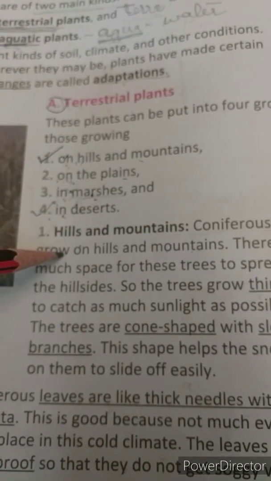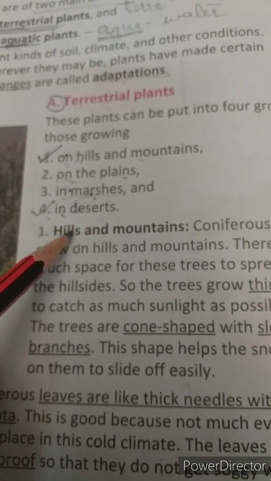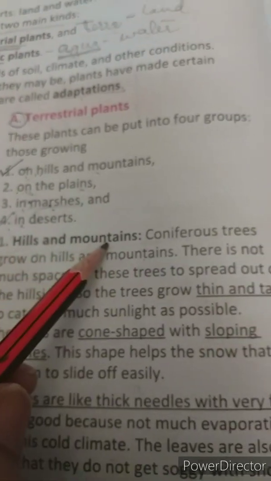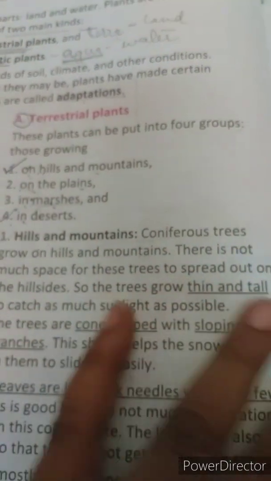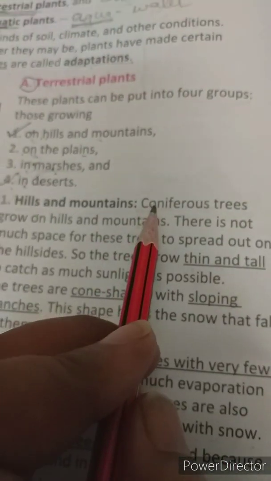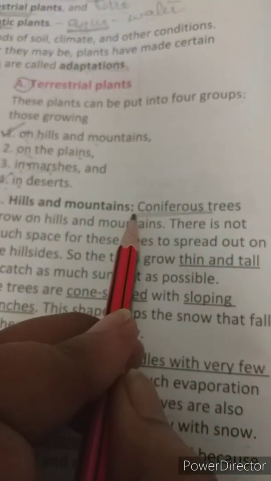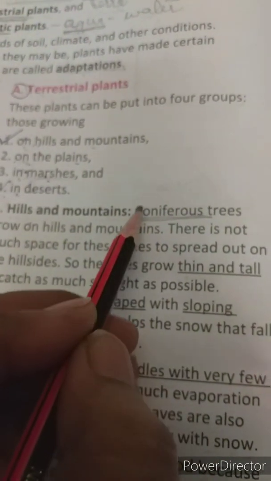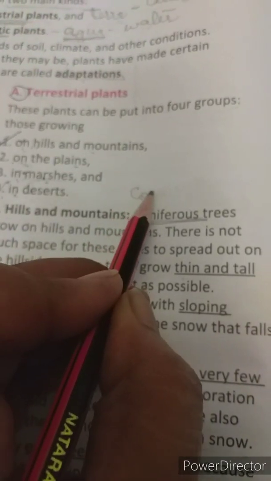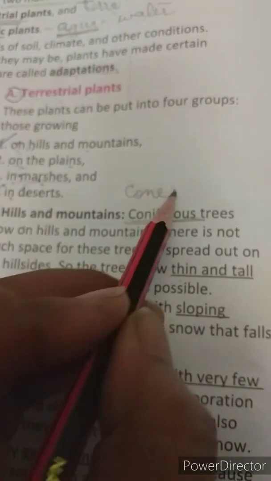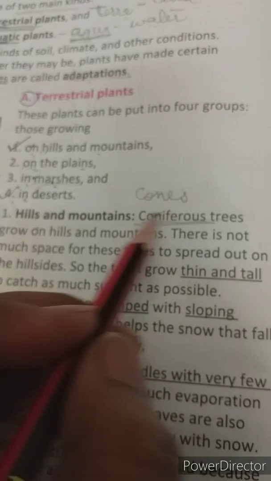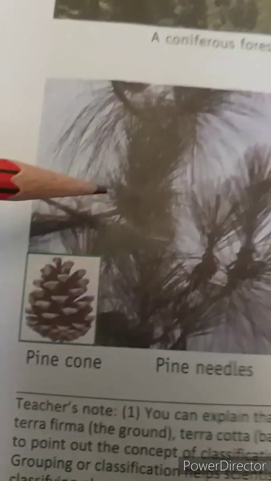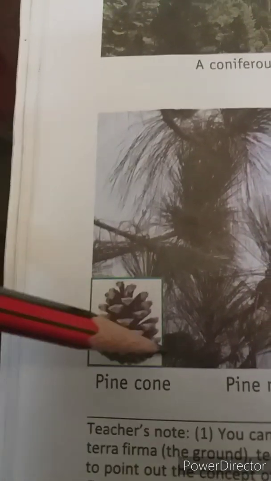So first we'll study those plants that are found on hills and mountains. Coniferous trees grow on hills and mountains. So what does coniferous mean? Coniferous comes from the word cones. Because coniferous trees bear cones, that is why they are called coniferous trees. Here in this diagram you can see cones, children. Cones are of this shape.